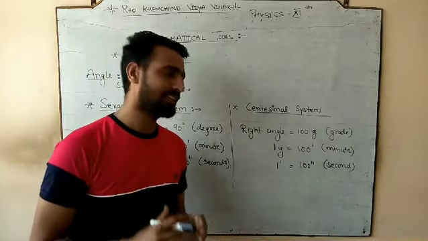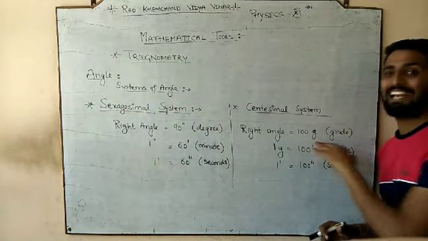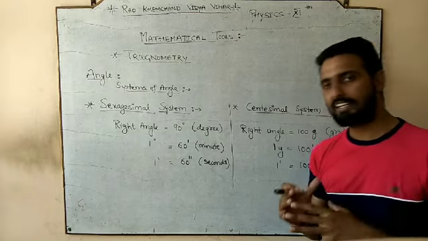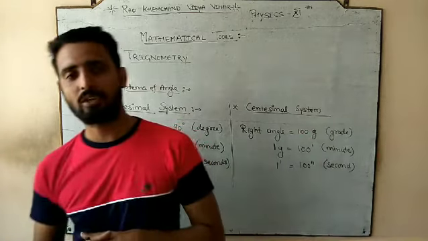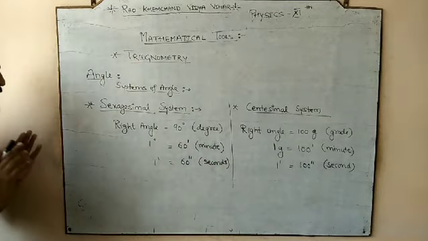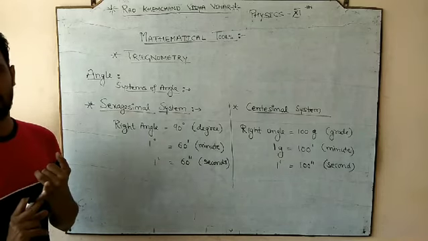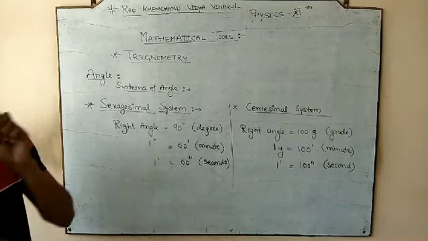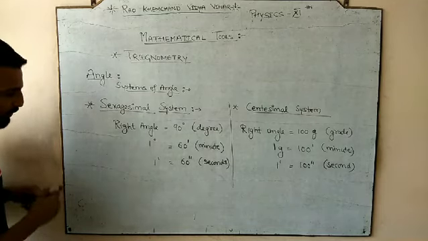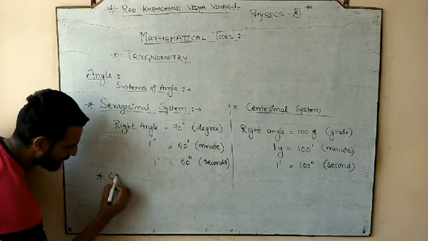In the same manner, in the centesimal system, one right angle is equal to your 100 grade. 1 grade would be further divided into 100 minutes, and 1 minute is equal to your 100 second. So we have the two angle systems, sexagesimal system and centesimal system. There is one more angle system in which we measure angle, and I am going to write here, that third system is circular system.